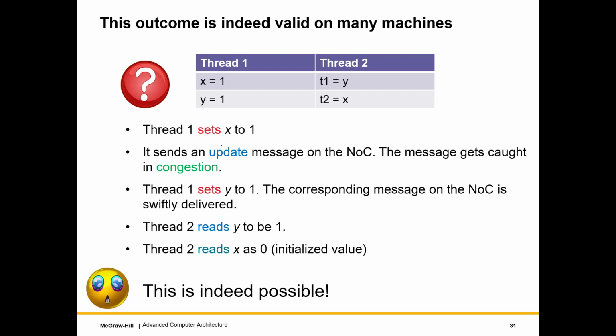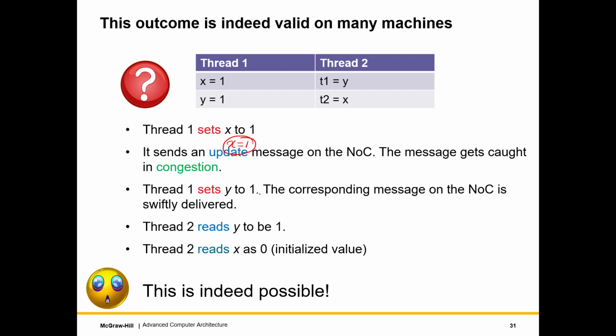Then it sends an update message on the NOC to the location of x. If it's there in its private cache, that is great. But that needs to be visible to the other core. Let's not get into the details, but let's just assume that x equal to 1 is sent via a message on the NOC, the network on chip, and the message gets stuck in congestion. It enters a traffic jam, a message jam.